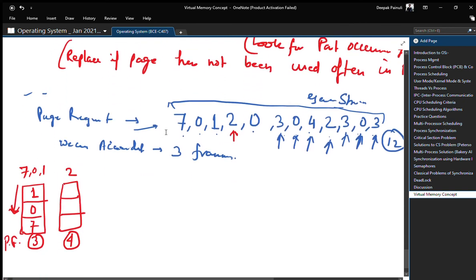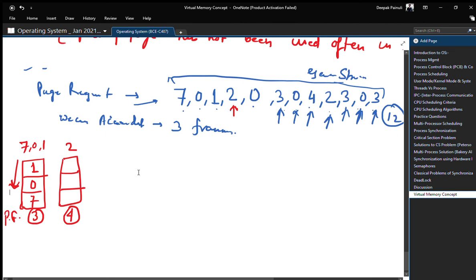That means the page which has not been used frequently in the past can be replaced, right? So we will look at 7. Frequency of 7 is 1, 0 is 1, 1 is 1. That means all 3 pages can be victim page, right? But we need to select according to a decision. Since we have a conflict, we will select the page which came earlier in the system, that is 7. So we'll replace 7, right? So the new frame will be 0 1 2.